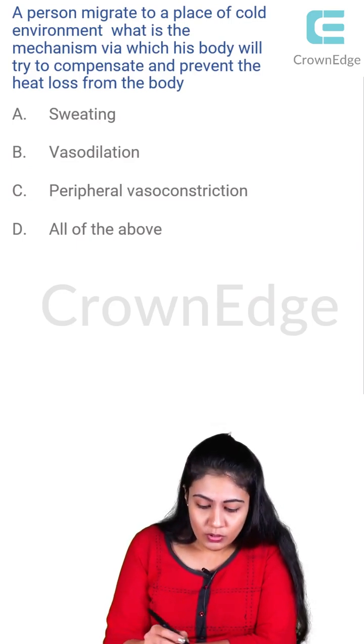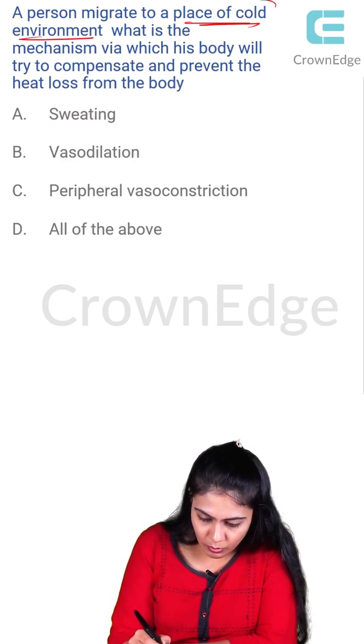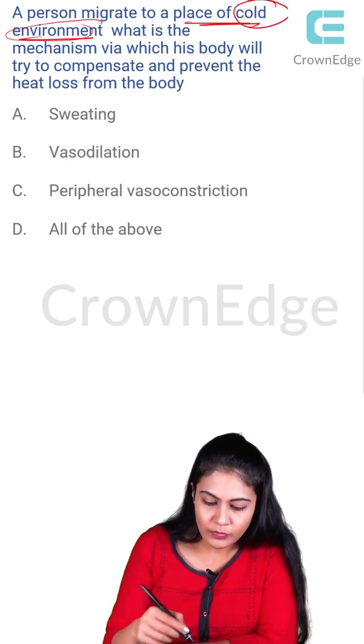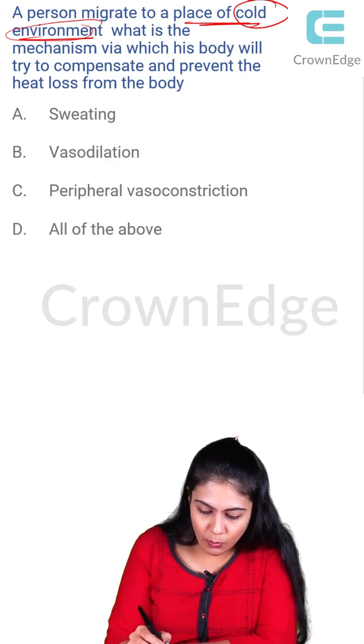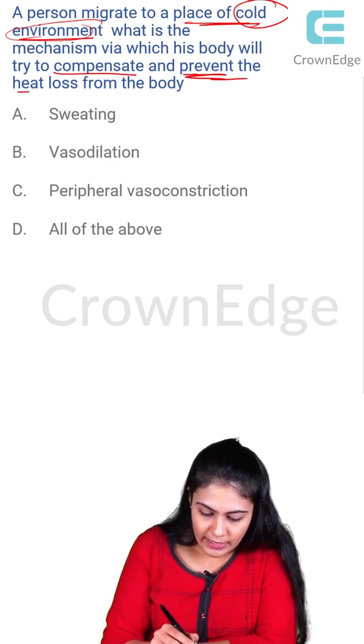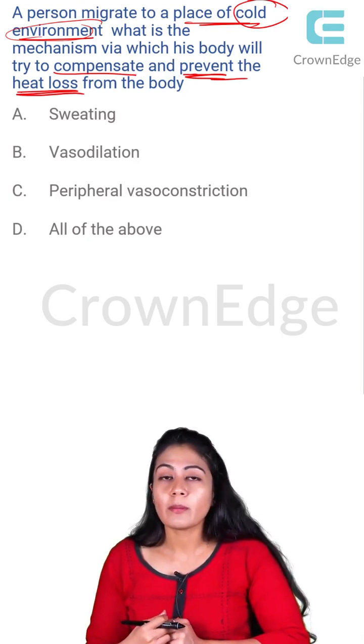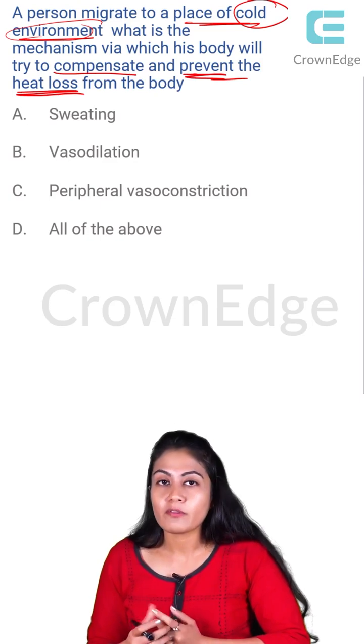The clinical question: a person migrates to a place of cold environment. So what is important over here? Cold environment. What is the mechanism via which his body will try to compensate and prevent the heat loss from the body? So we have to identify which is the method by which our body prevents heat loss. Why?